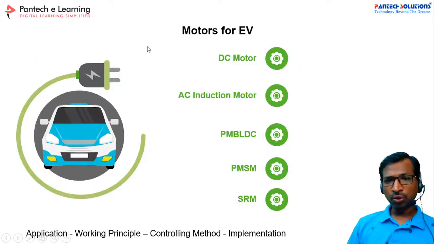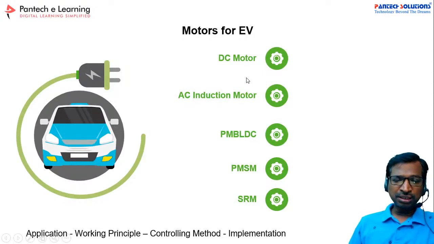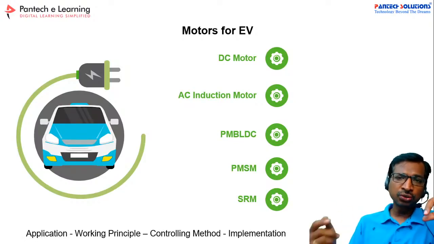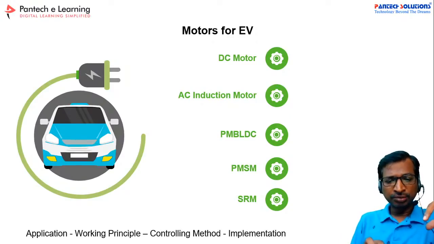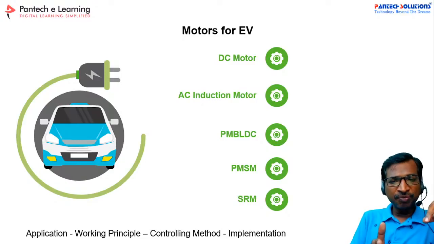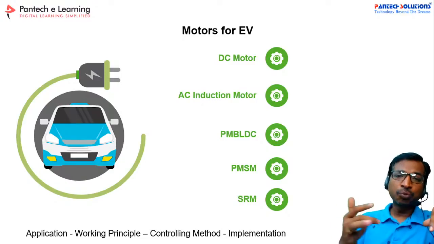And motor control. See, if you take motors for the EV, first we use a DC motor and AC induction motor. In the induction motor there are two types: one is called wound rotor and the other is squirrel cage. The squirrel cage type of motor is widely used, along with permanent magnet brushless DC motor, PMSM motor, and switched reluctance motor. So people choose a type of motor as per their own requirement.